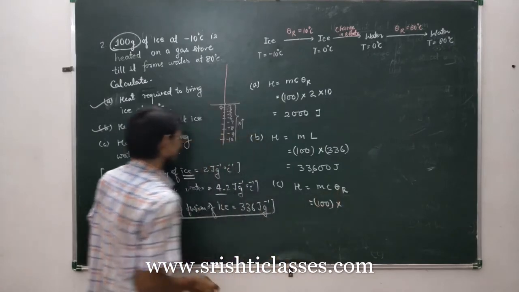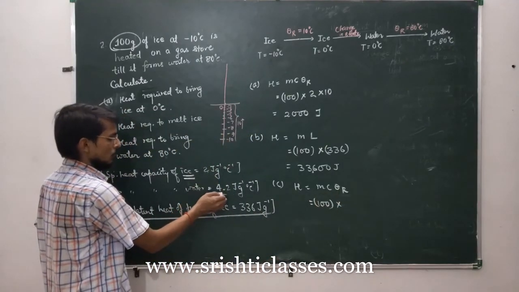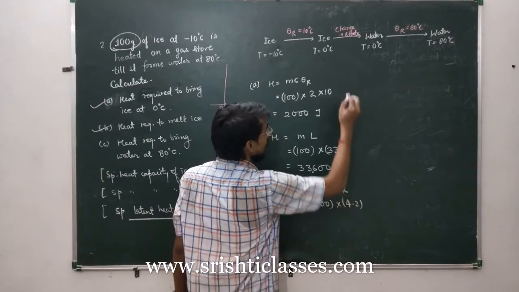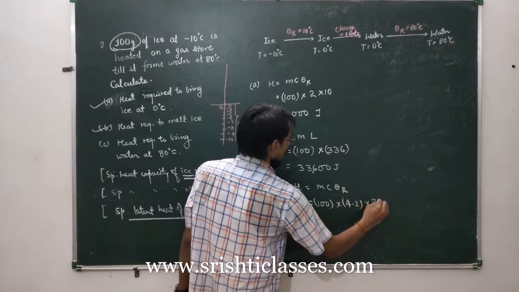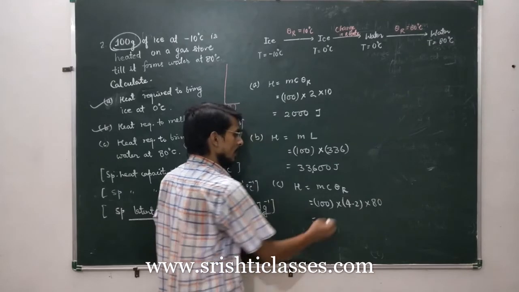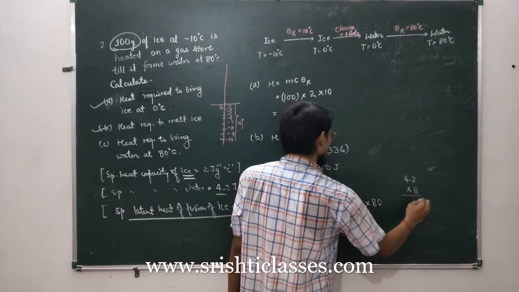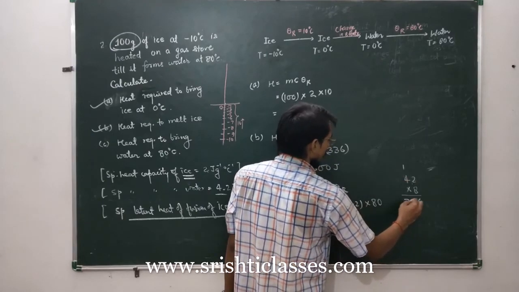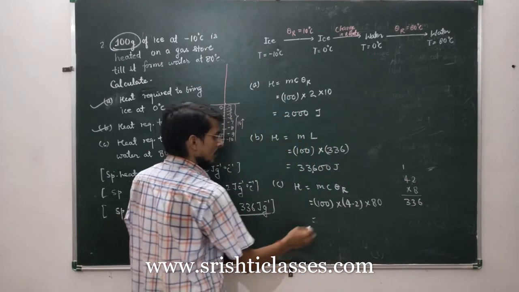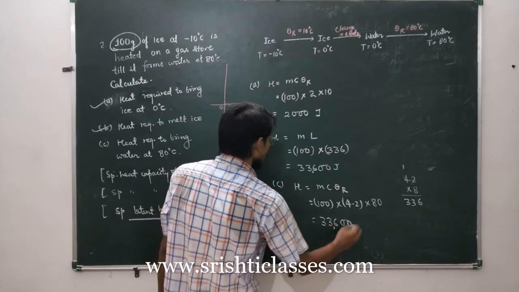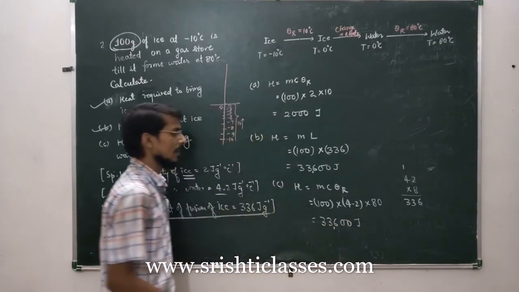The specific heat capacity of water is different from ice, so we put 4.2, and rise in temperature is 80. Just multiply it: 4.2 times 80, you can write 42 into 8, which is 336. So 33,600 joule. This is again your answer.